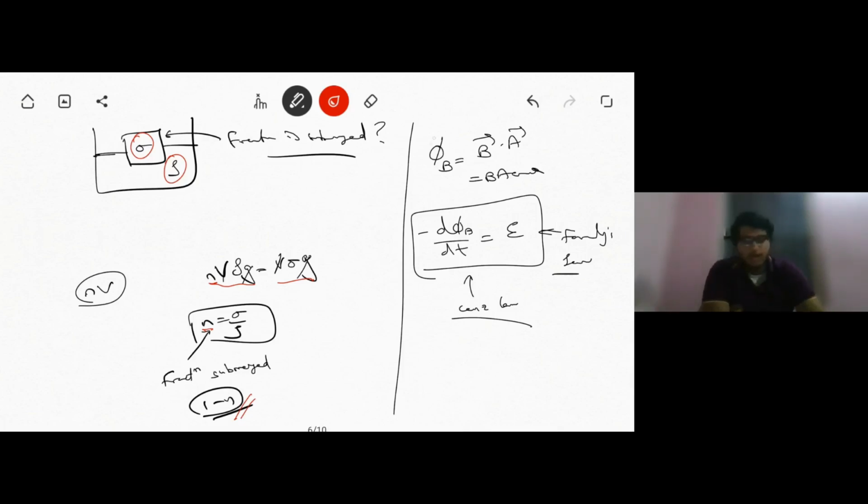Now if we talk about magnetic flux, it is given by B dot A, where B is the magnetic field and A is the area through which the field passes. B dot A is given by BA cos theta, where theta is the angle that the area vector makes with the magnetic field. Now if we do d phi by dt, we get the potential difference, or the EMF, along with the minus sign. This is Faraday's law, while the minus sign is Lenz's law. Fine.